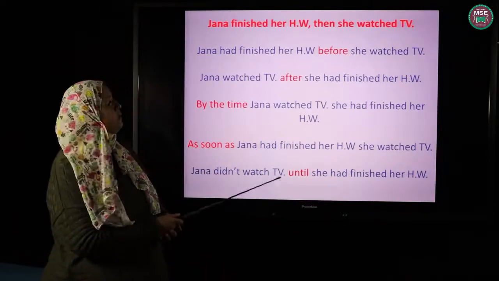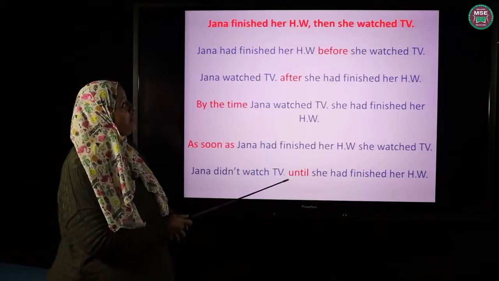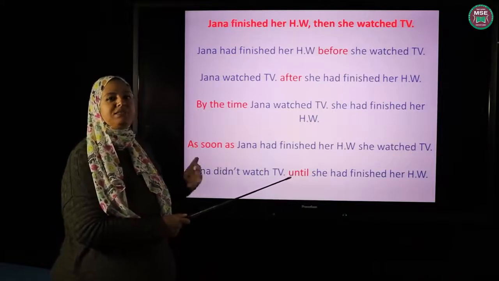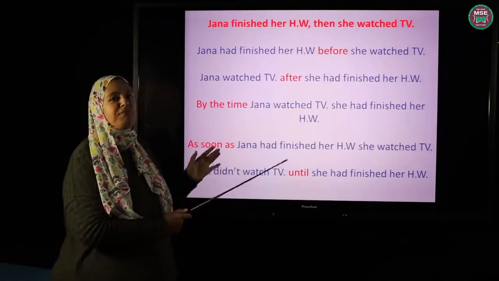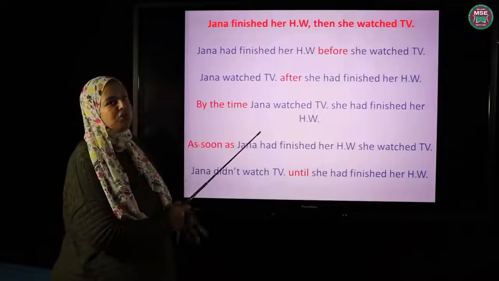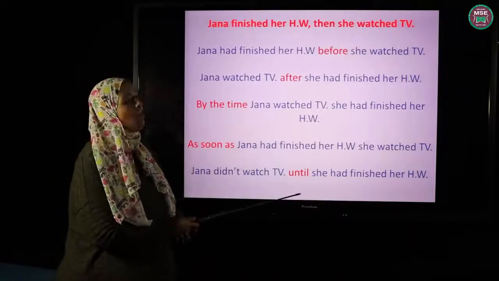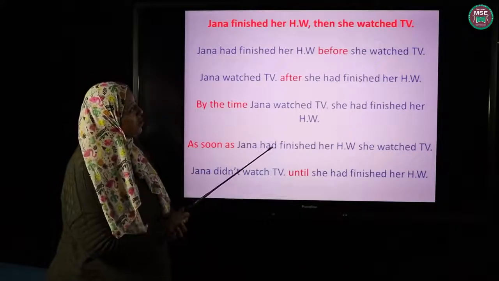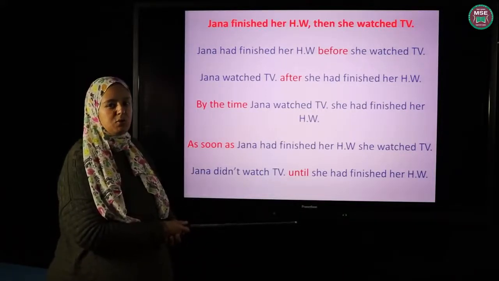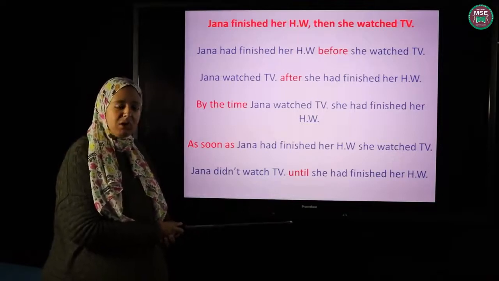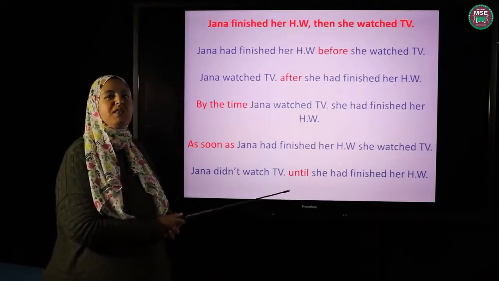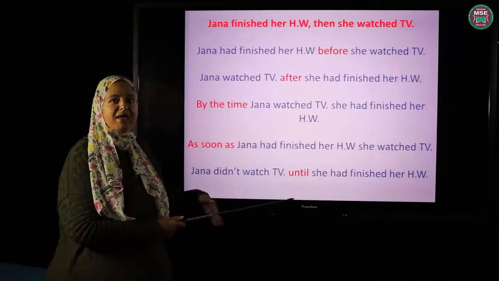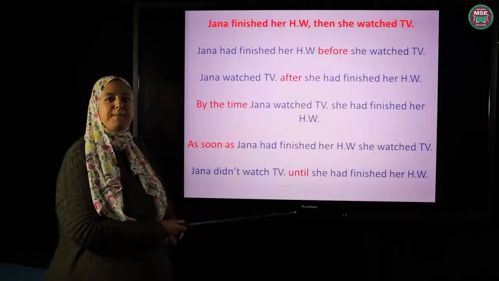Let's look at this example. Jana finished her homework, then she watched TV. So she did two things in the past, but one before the other. So first she finished her homework, then she watched TV. So finished would be action number one, and watched will be action number two. And as I said, the older action or action number one should be in the past perfect. The newer action or action number two should be in the past simple.